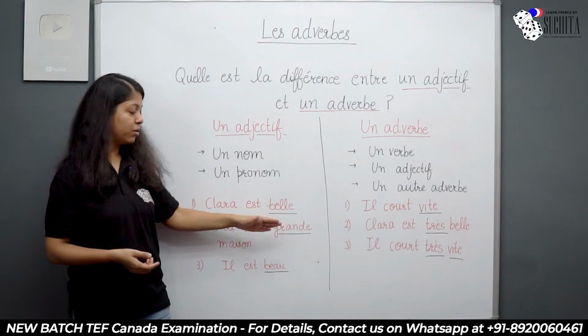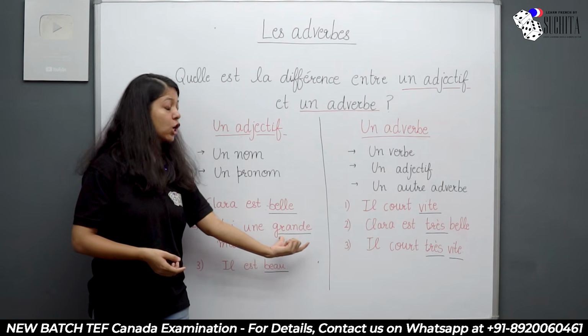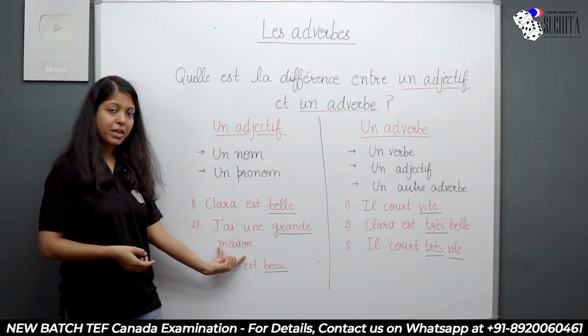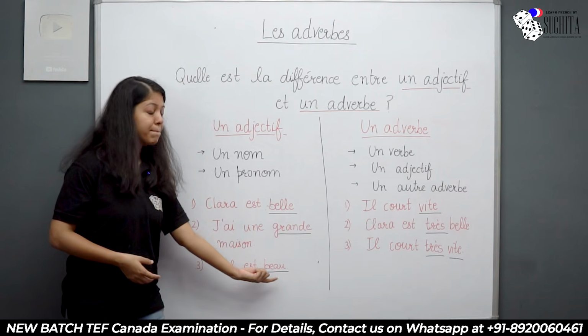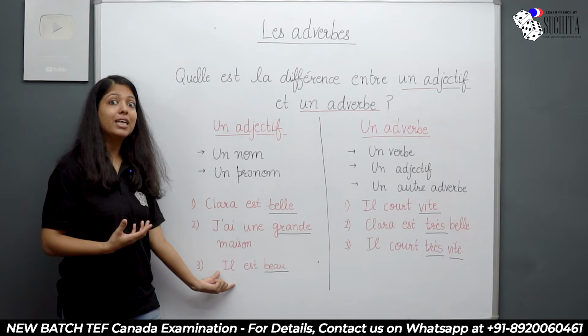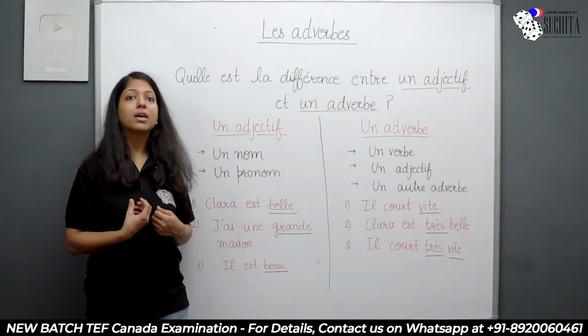So belle is telling me the quality of Clara, which is a noun. So that's an adjective. Grande is telling me the quality of maison. So maison is my noun, so grande automatically is an adjective. Beau, which means handsome, is telling me the quality of il, and il is my pronoun. Alright, so beau is my adjective.